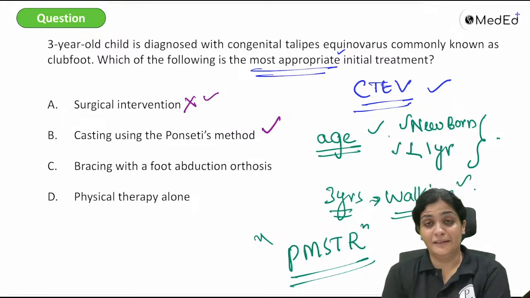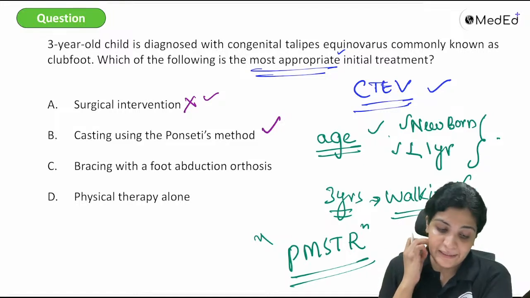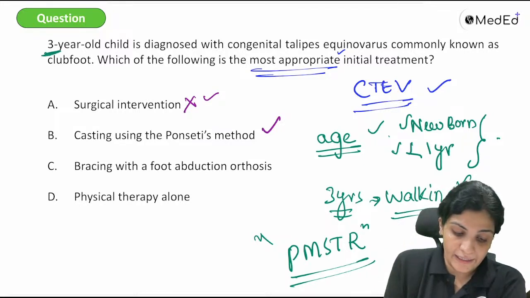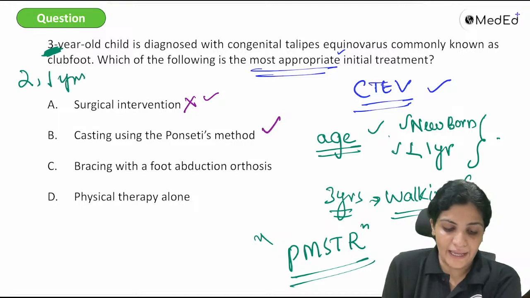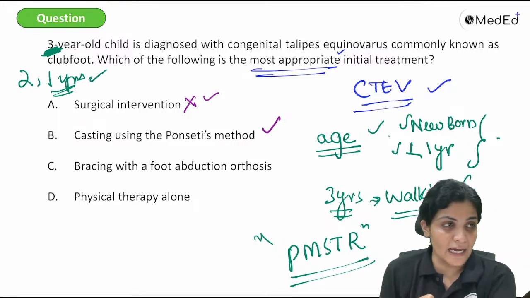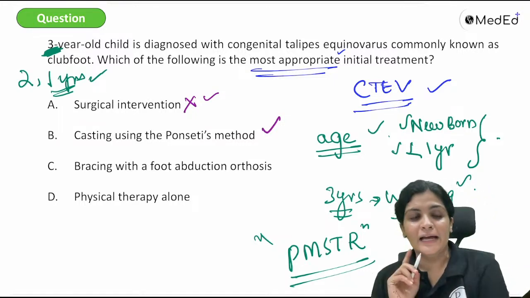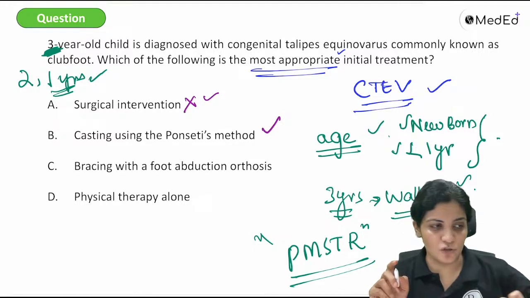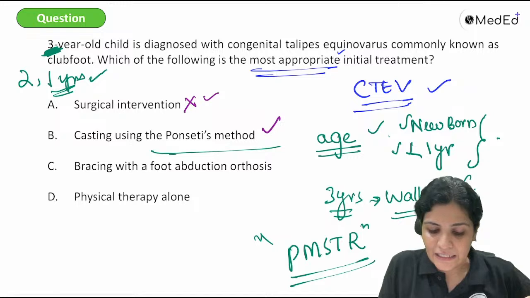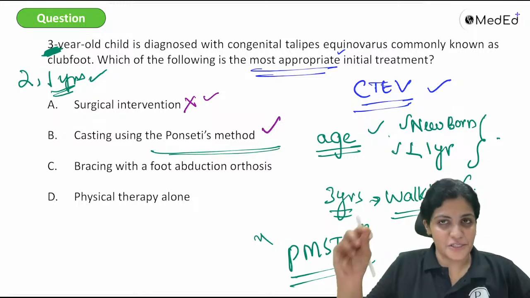Okay, let me clear this for you. What happened here is the 3-year-old child or a 2-year-old child or a 1-year-old child, anybody presenting for the first time, you will always go with the cast. So, we will always try the cast method. We will always go for casting with the Ponseti method. This is just a trial.